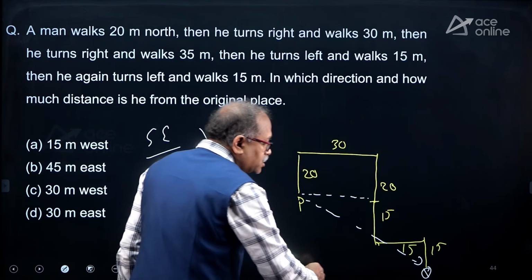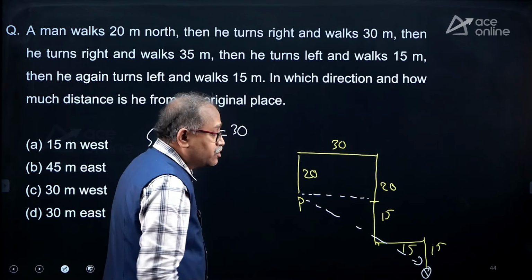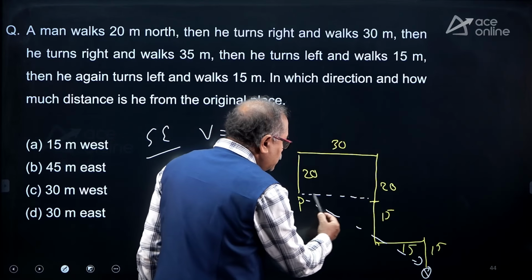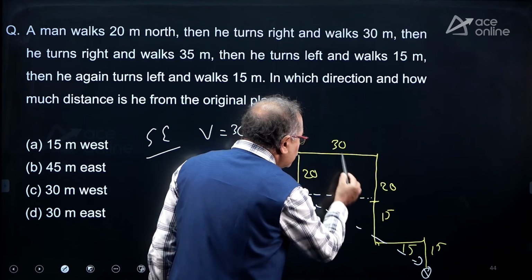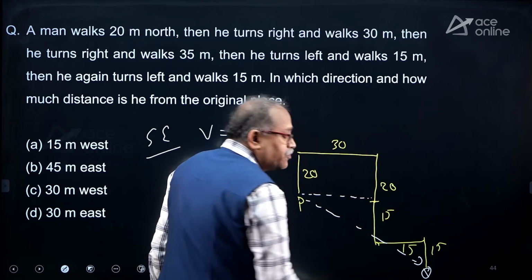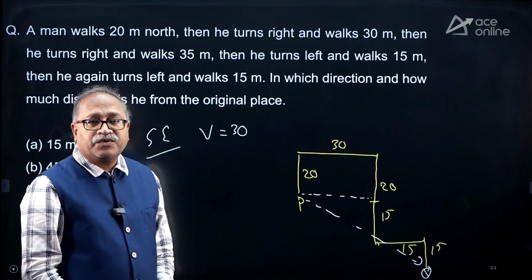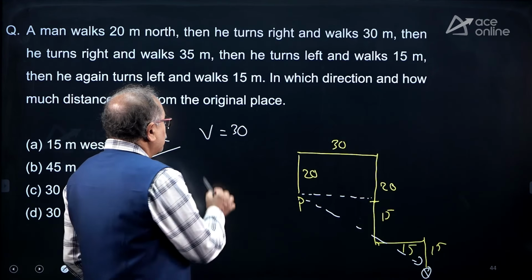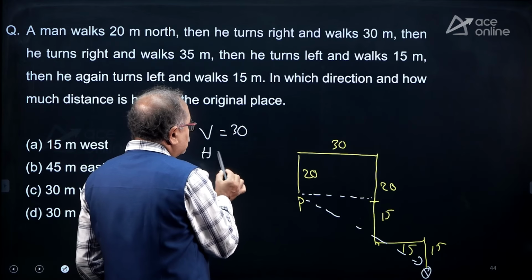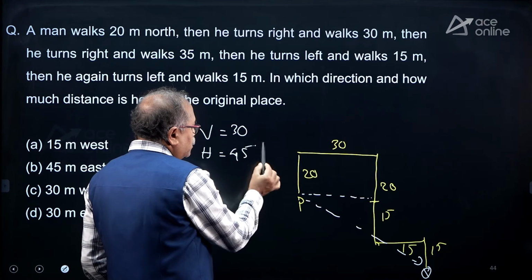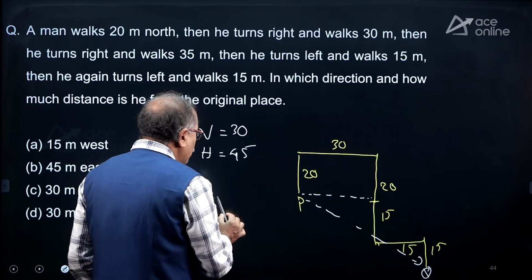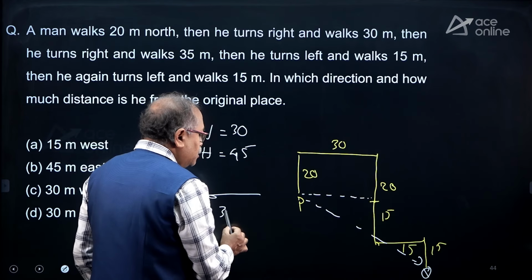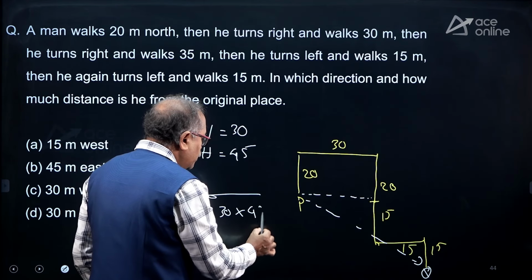And what is the horizontal distance? So that I can find out the diagonal. So the horizontal distance is 30 over here. This is 30 and another 15. The 30 plus 15 is 45. So the horizontal distance is 45. So what is this distance? Square root of 30 into 45.